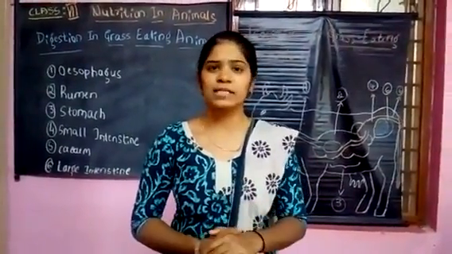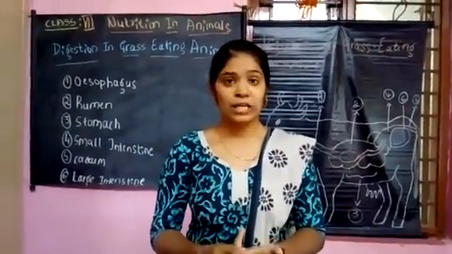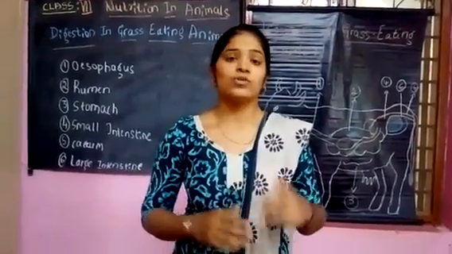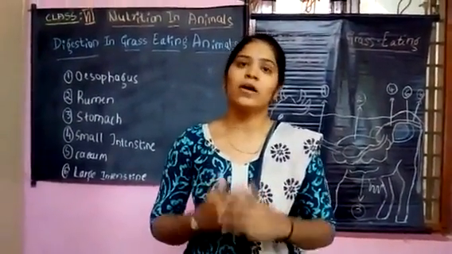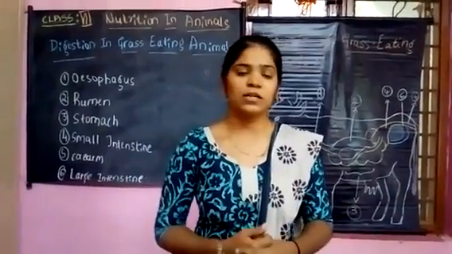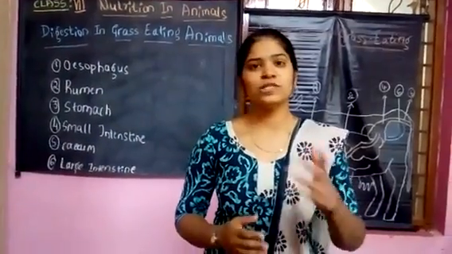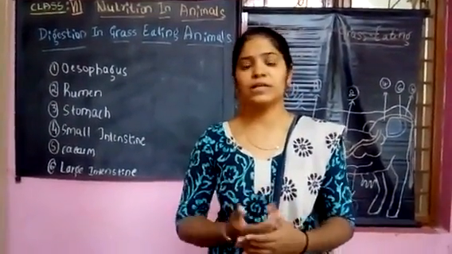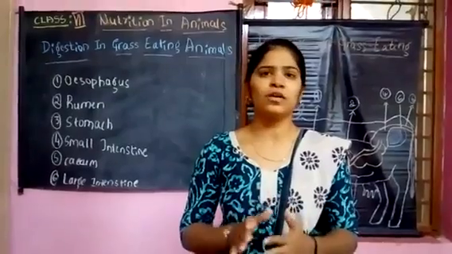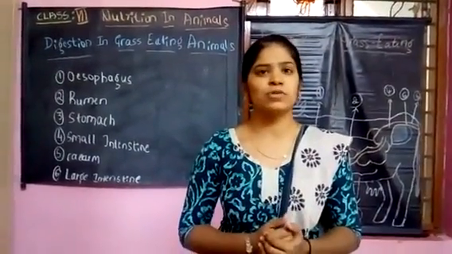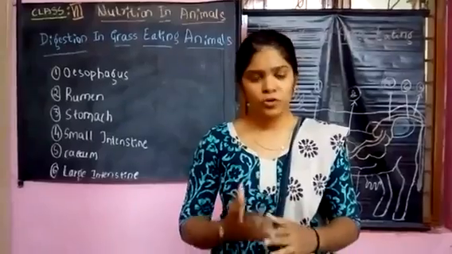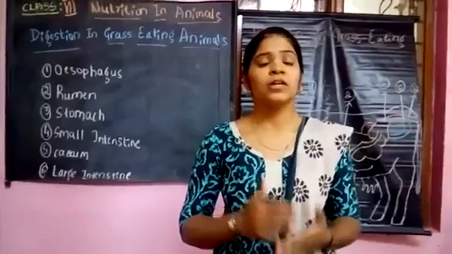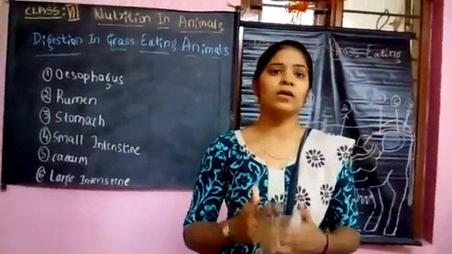So what are the grass eating animals? Cow, deer, sheep and some more are the grass eating animals. So what is the process in these animals we are going to study in this class. Students, you may observe that the cow and buffaloes, even when they are not eating, are still chewing the food continuously. So what is this process? How does it take place? Okay, so when these animals eat the food, that food will be swallowed by the cow directly